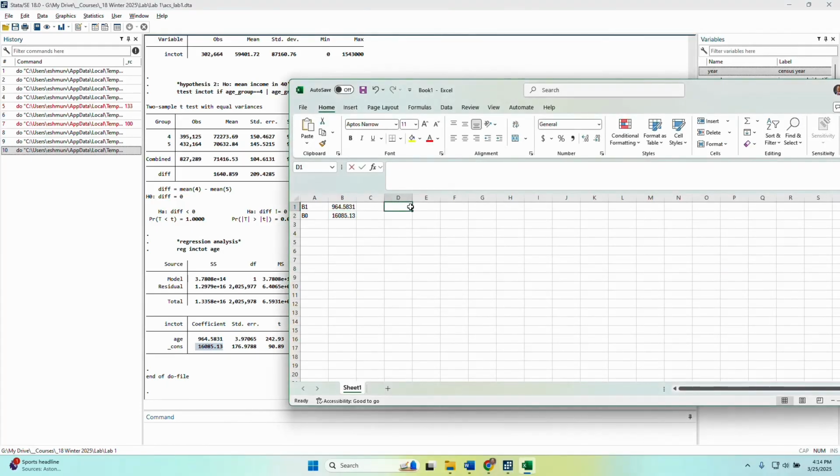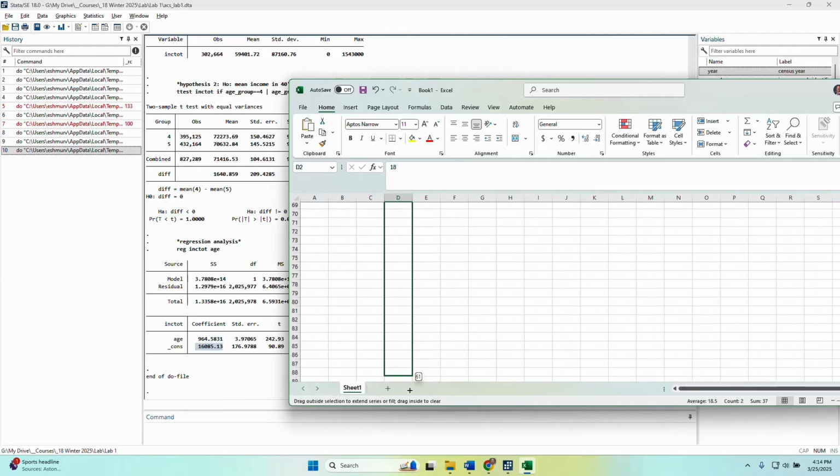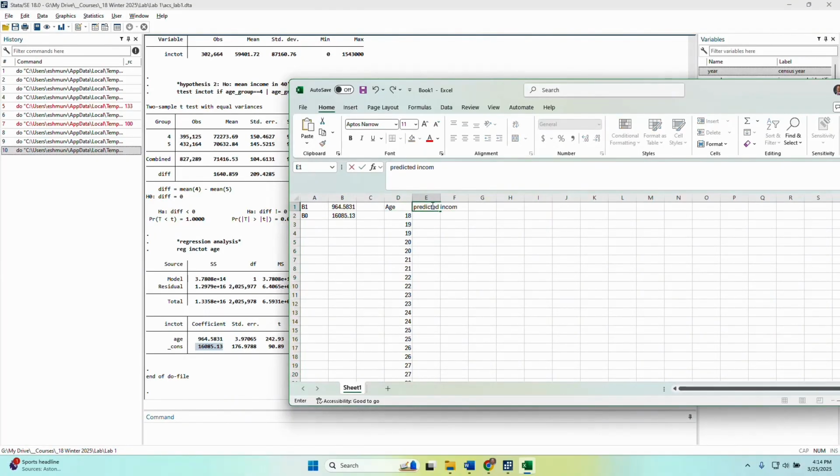I can have here age, 18, and I can get my age here all the way down to 65, and now I can come up with my predicted income.